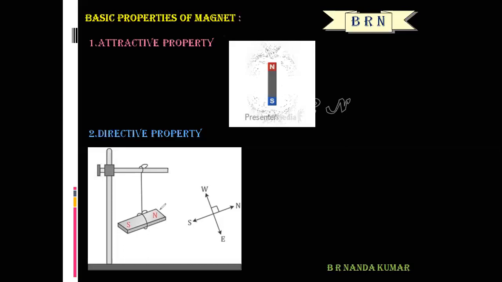The pole of the magnet which points towards geographical north is north seeking, seeking meaning attraction, or simply the north pole of the bar magnet. And the pole of the magnet which points towards geographical south is called south seeking or the south pole of the bar magnet.